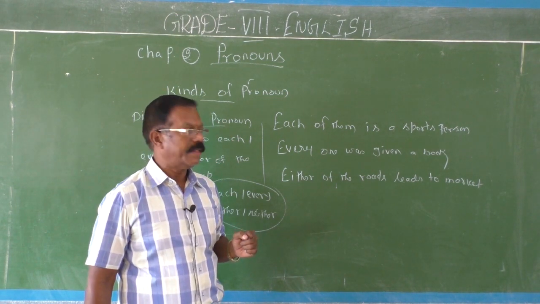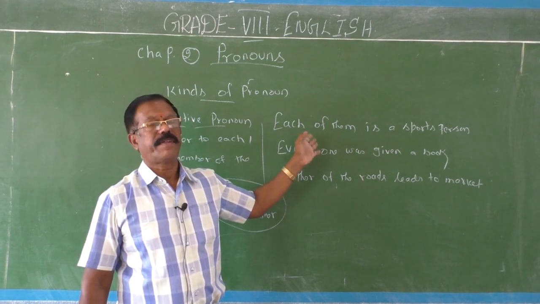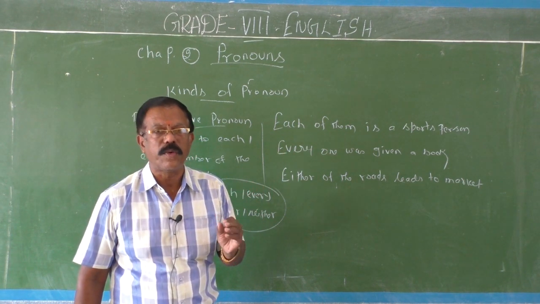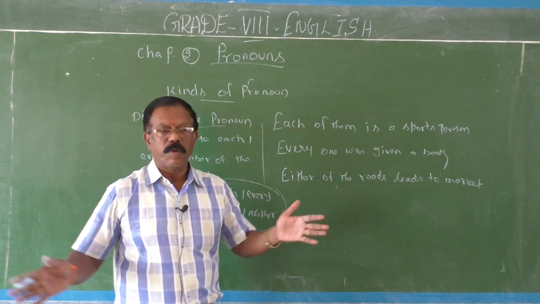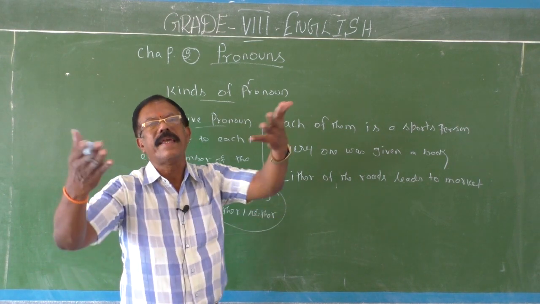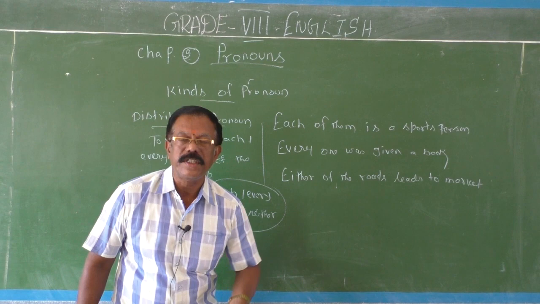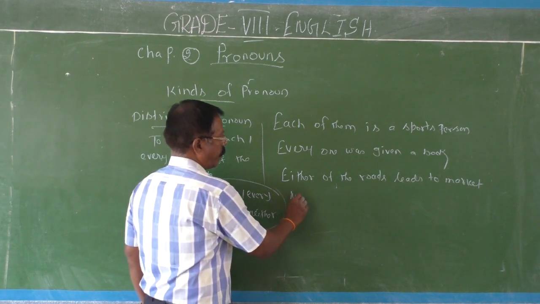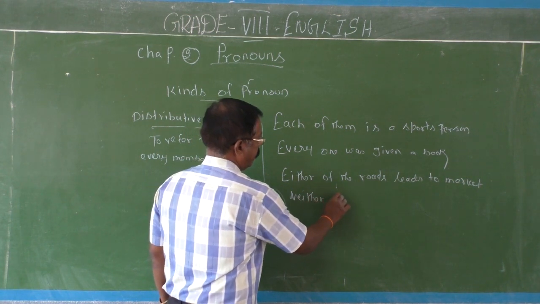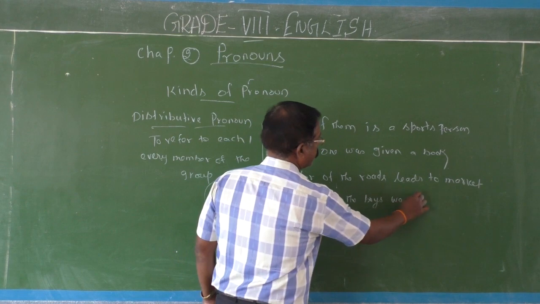After the of phrase, we have to use only plural nouns. So both roads lead to the same place. Either of the roads, either of the books is interesting to read. Neither of the boys was present.